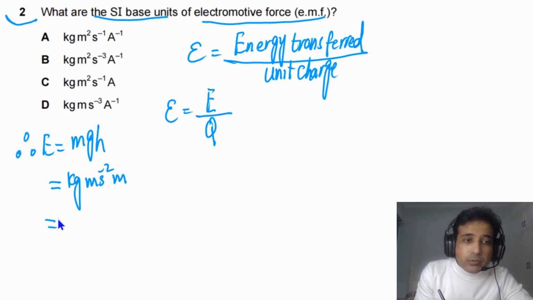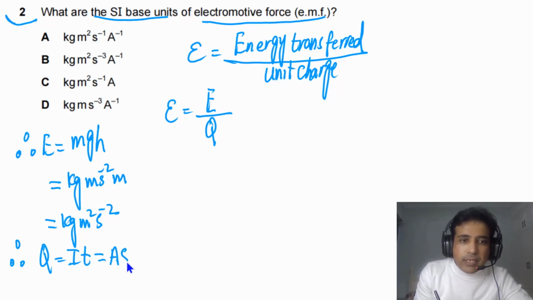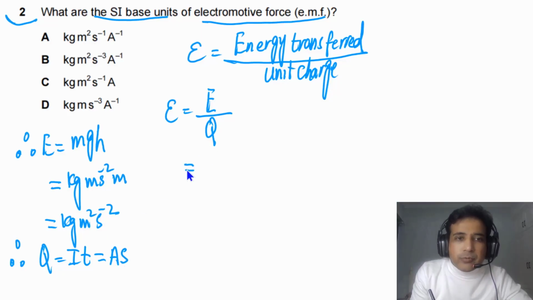So SI base units for energy we have kg meter square per second square, and we can also write down SI base units for coulomb. Q is equal to IT, and SI unit for I is ampere, and for time is second. So simply we can write down base units for energy and charge here now. For energy we have that is kg meter square per second square, and for charge we have ampere second.